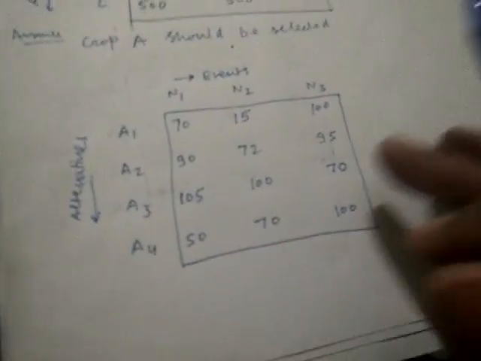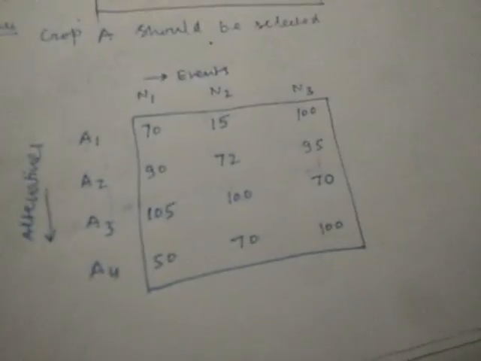Now exercise this methodology with the help of one more example. So here in another example, there are 4 alternatives. These alternatives are also known as strategies. So if instead of alternative there is a strategy, don't get confused. Strategies, course of action, alternatives, all these are synonymous of each other.